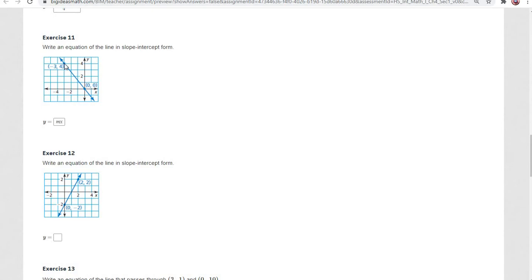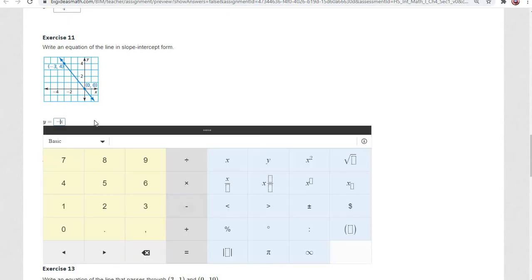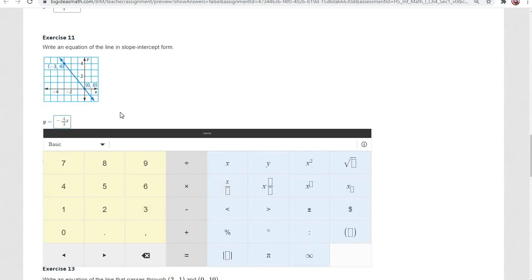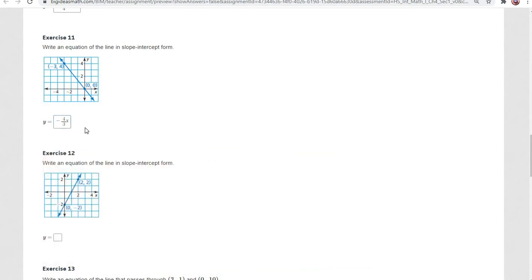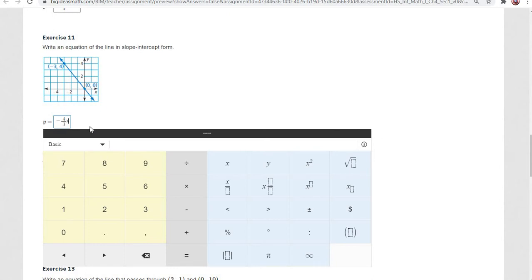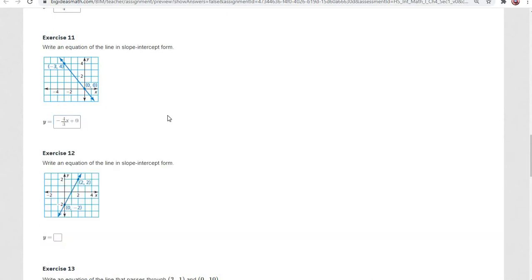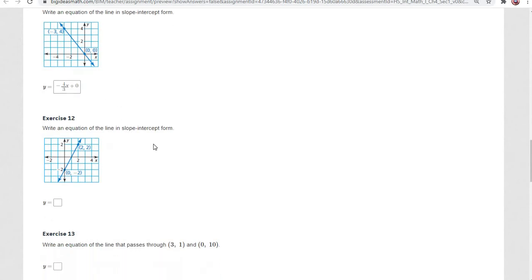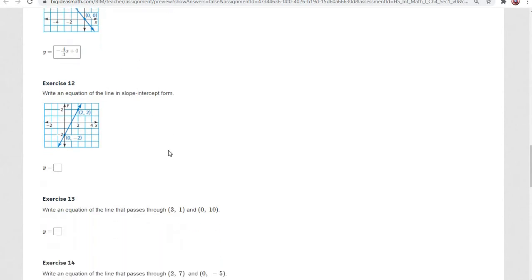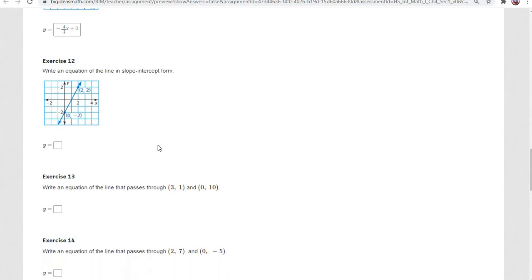Our rise is going to be negative 1, 2, 3, 4. So negative 4, and then our run is 1, 2, 3. So replace m with negative 4 over 3. So negative 4 over 3x is going to be our equation. Like I said, if you want to, you could say plus 0. Adding 0 to something doesn't change it. That's why we could just take it out completely, or you could write it in. Big Ideas Math will mark it correct either way.